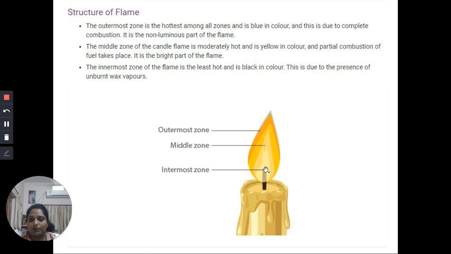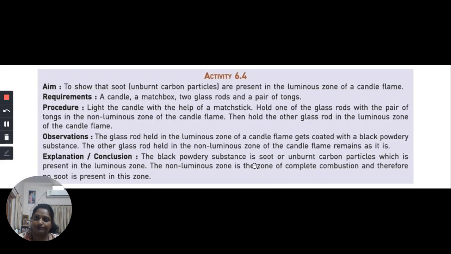When you talk about the innermost zone of the flame, it is least hot and is black in color. This is due to the presence of unburnt wax vapors. Why is it unburnt? Because this part does not contain any oxygen. It is deficient of oxygen, so combustion does not take place. Therefore no combustion takes place, so it is dark in color and it is the least hot zone.